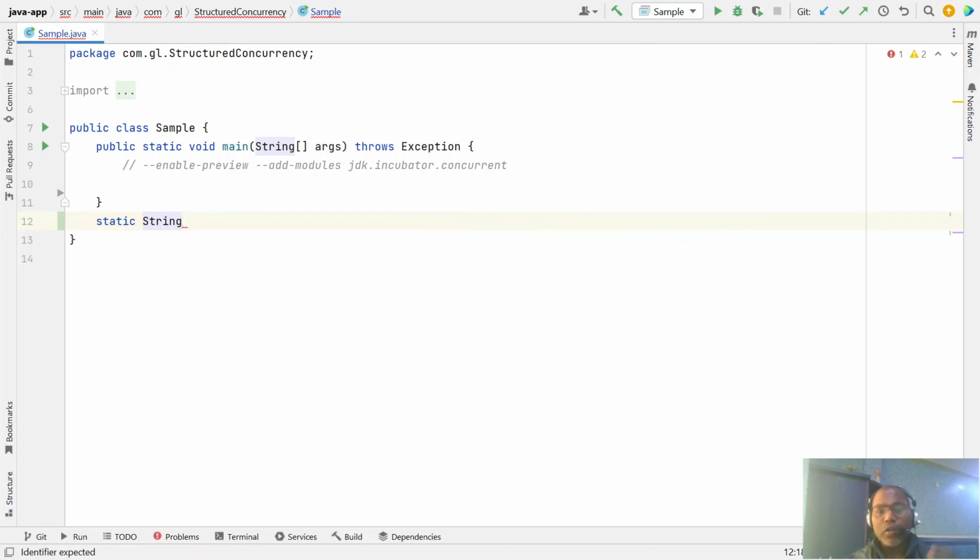I'm not going to implement the complete web service or microservice calls here. Just assume these are simple methods which invoke web services. Let's get products, and let's check the product ID.